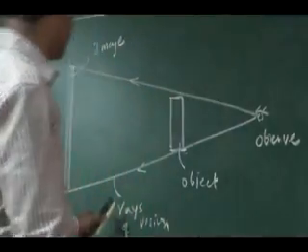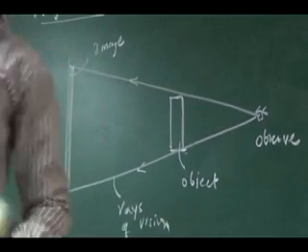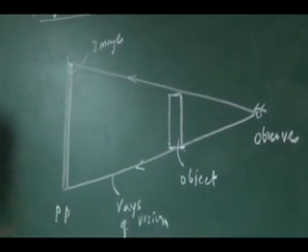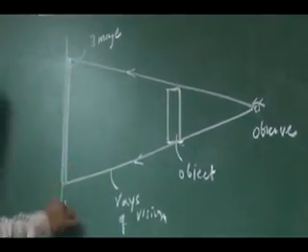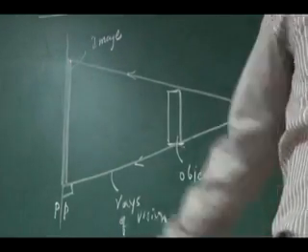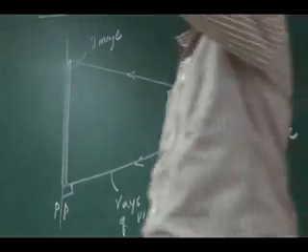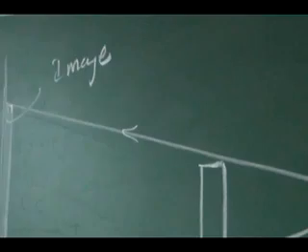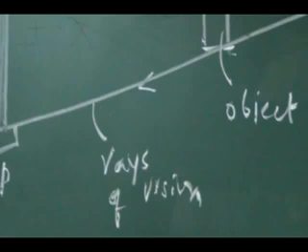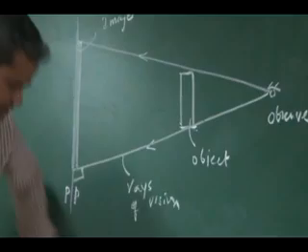You can see the rays of vision depend upon the position of the object, the observer and the principal plane. In reality, the rays of vision will meet the projection plane in an inclined manner. That is a real projection. So you can make a note, what is projection? What is obtained on a projection plane is known as projection, a real projection.